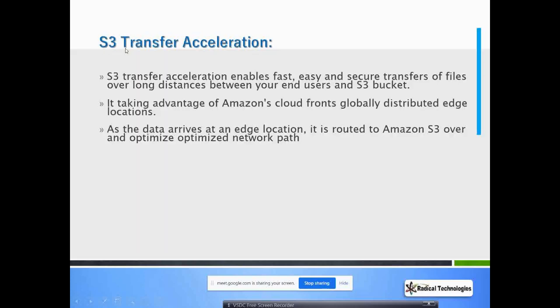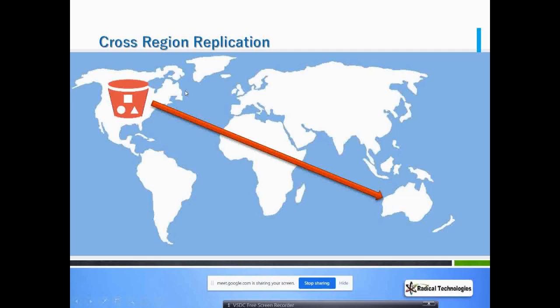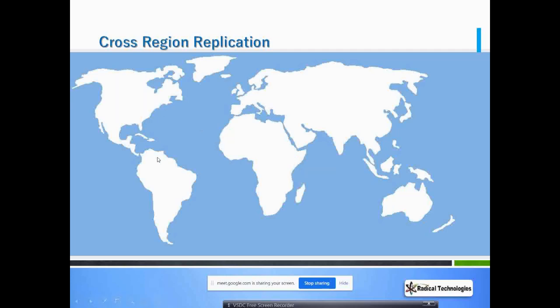Now S3 transfer acceleration. Okay, so coming back to the same diagram. Assuming that you have created a bucket in North Virginia, but you are working from India. If you are copying your data from India to the North Virginia bucket, you can see how much data path or network you are using, right?